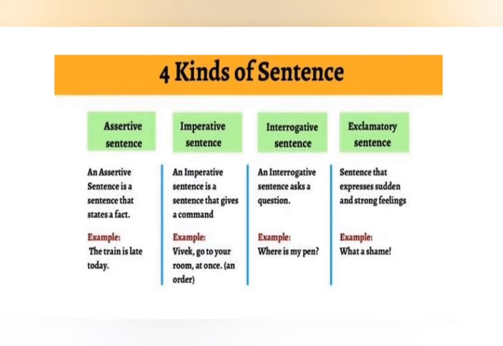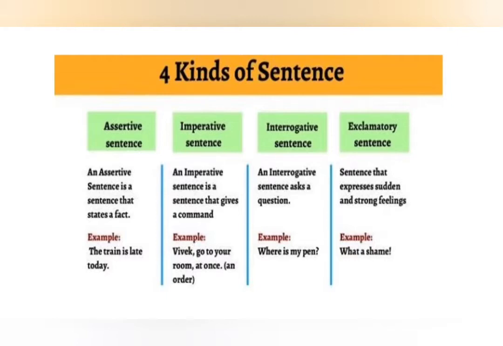Now, the third kind of sentence is interrogative sentence. What happens here? An interrogative sentence asks a question. And naturally, when you ask a question, the sentence will end with a question mark. For example, where is my pen? What are you doing? Why are you late? So here you are asking questions. So all these sentences will end with a question mark.